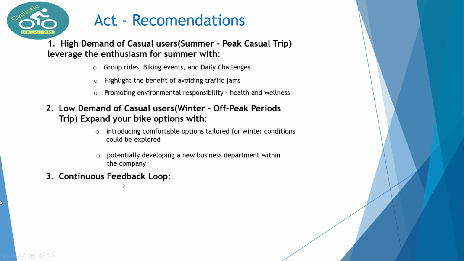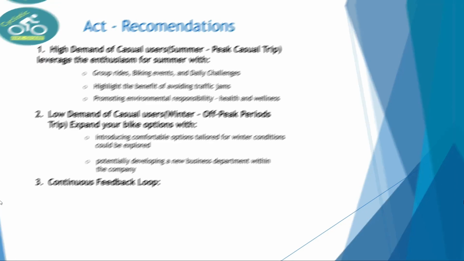And finally, continue the feedback loop. What does that mean? So lastly, but meaningfully, maintaining and continuing a feedback loop is crucial. Gathering ongoing feedback from casual users allows us to adapt the strategy dynamically during low and high demand periods. Understanding the reasons behind the decision not to become a member will enable us to optimize our conversion strategy and better address user needs and preferences. This iterative feedback loop ensures that our strategy stays aligned with user expectations, contributing to the long-term success of Cyclistic.